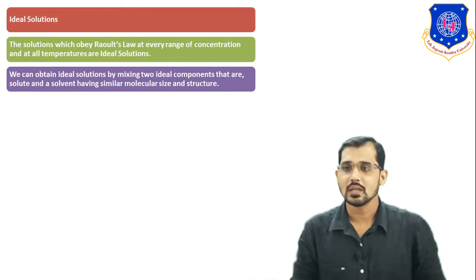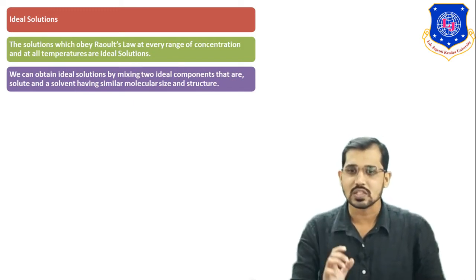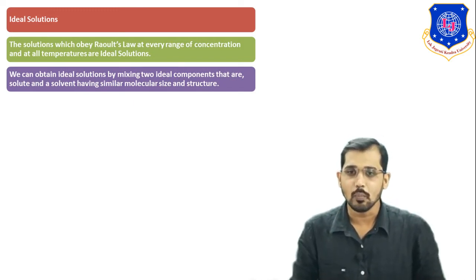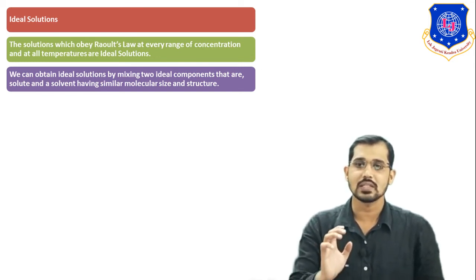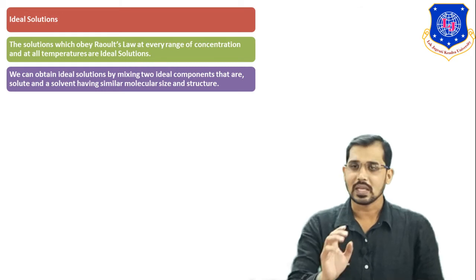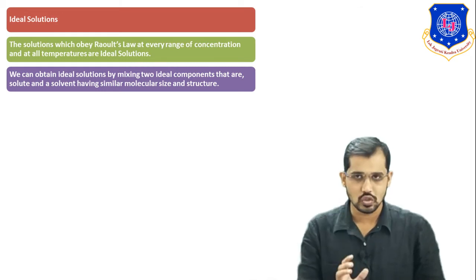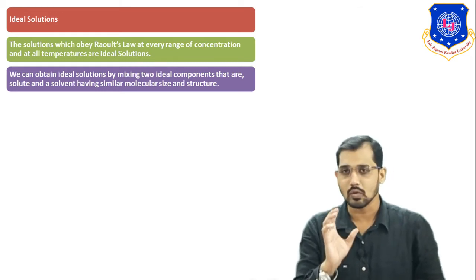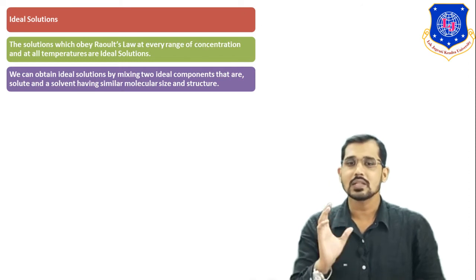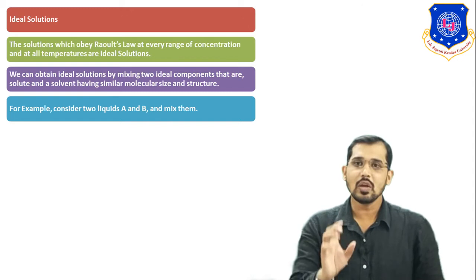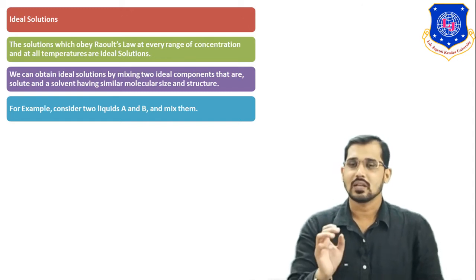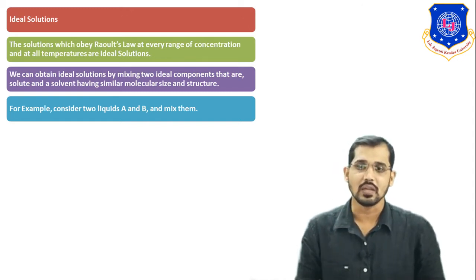The second point is that we can obtain ideal solutions by mixing two ideal components, the solute and the solvent, having similar molecular size and structure. So the ideal solution consists of two ideal components having the same molecular size and structure. After that, for an example of ideal solutions, you can see we are considering two liquids A and B and mixing them.